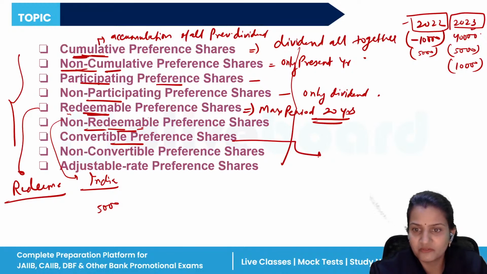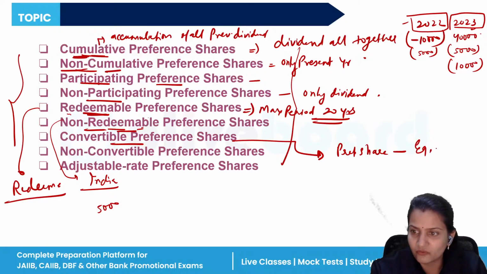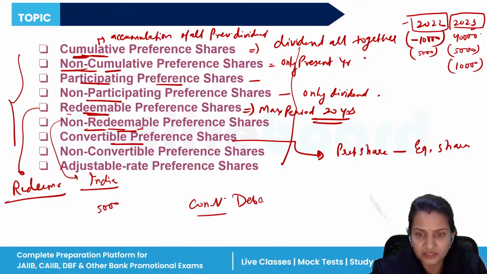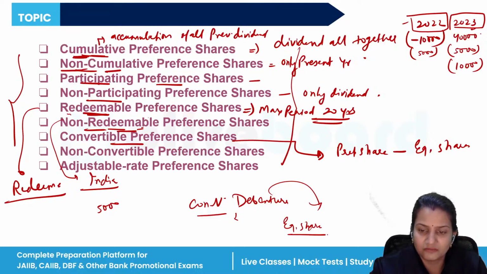Now, convertible preference shares. What is convertible? When preference shares can be converted into equity shares, they are known as convertible preference shares. Similarly, when it is written convertible debentures, it means the debentures are converted into equity shares after a certain time. Non-convertible means the preference shares are not converted into equity shares.